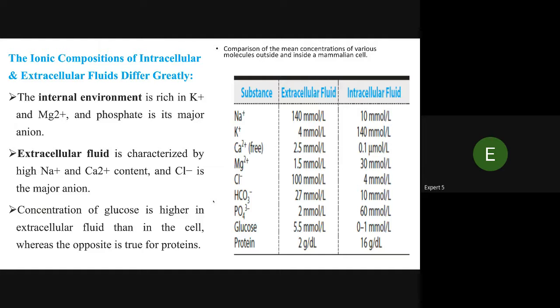That gives a strength. The internal environment is rich in potassium, magnesium, and phosphate is the major ion. Extracellular fluid is characterized by high sodium content, and chloride is the major ion. The concentration of glucose is higher in extracellular fluid than in the cell, whereas the opposite is true for proteins.